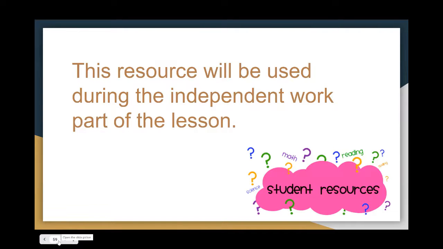The resource which I will be sharing with you will be used during the independent work part of the lesson. This resource will be especially helpful for our students with disabilities and our ELs who need that extra support in order to successfully complete the task at hand.